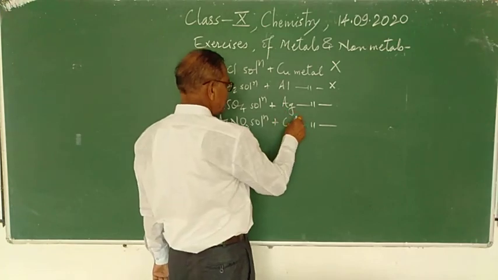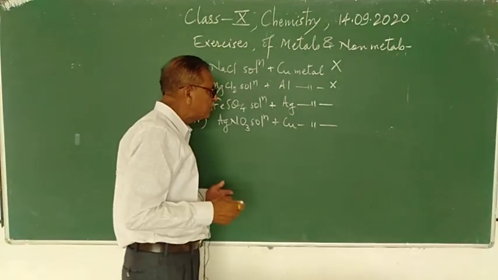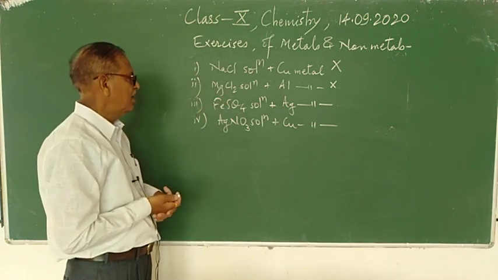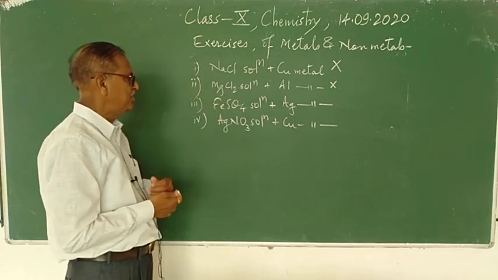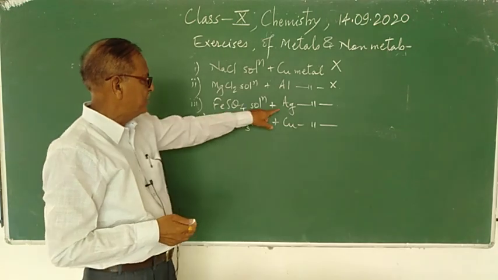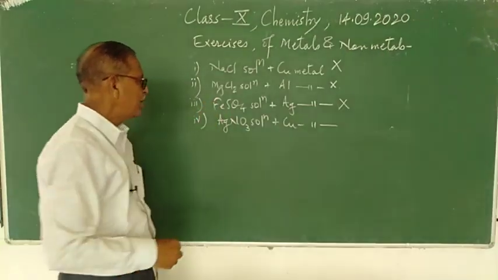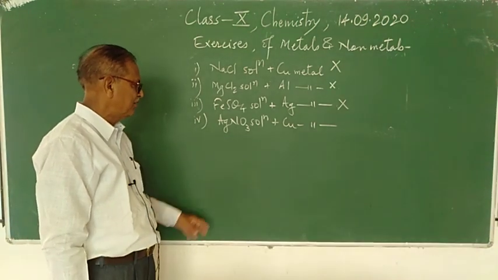FeSO4 plus Ag, silver is at the lower position in the activity series and Fe is placed in the middle of the activity series, and therefore Ag will not displace the Fe from FeSO4 solution.